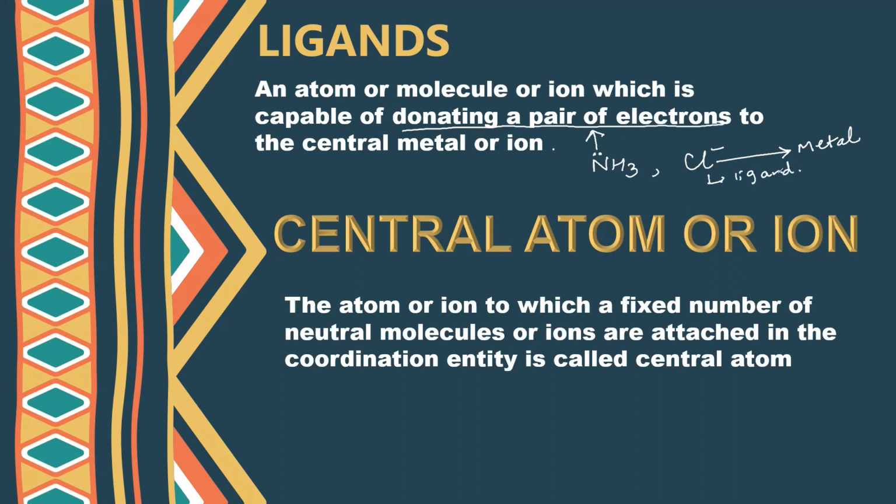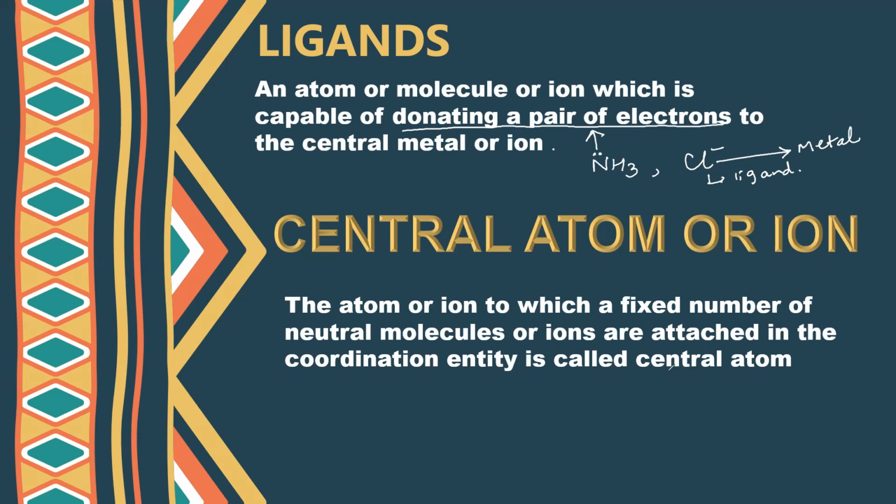So there can be bigger ligands. These are monodentate. Soon we will discuss them. Next, we have the central atom or ion. The atom or ion to which a fixed number of neutral molecules or ions are attached in a coordination entity is known as the central metal atom.